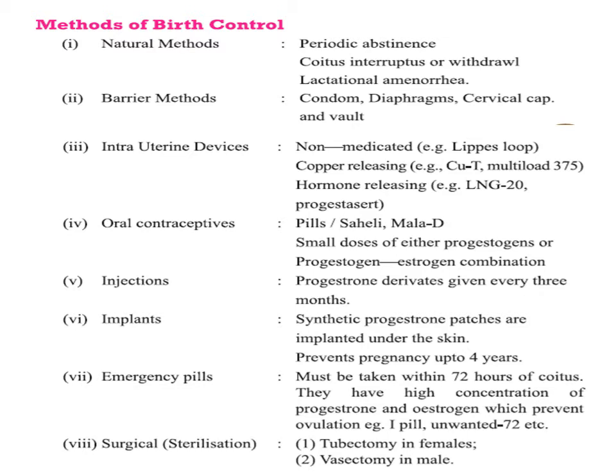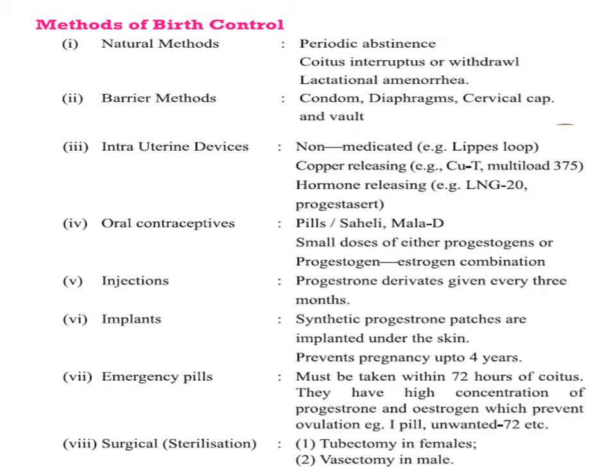Now we have to talk about the different methods of birth control. These birth control methods are grouped into the following categories. Like we have to talk about natural methods. When we talk about natural methods of birth control, these methods work on the principle of avoiding chances of meeting between gametes, or we can say these methods avoid fertilization.